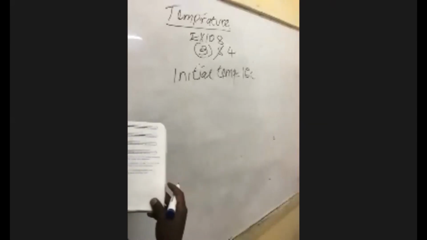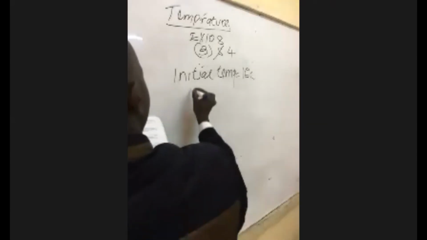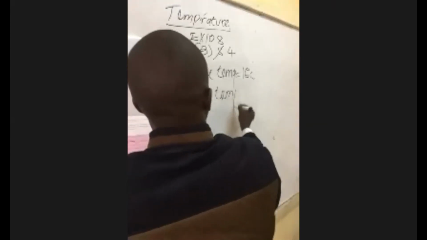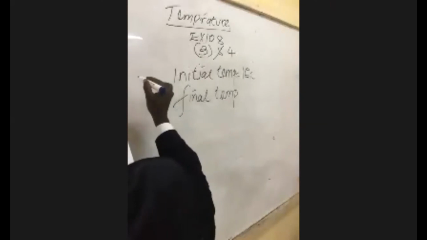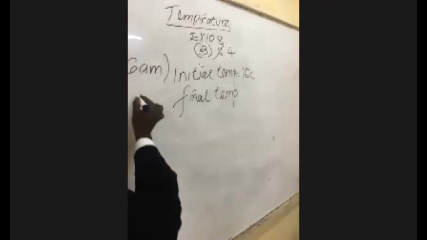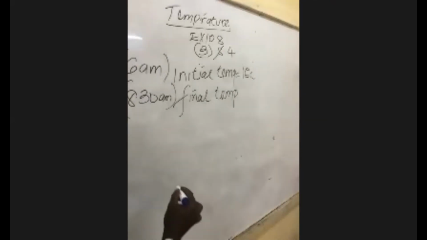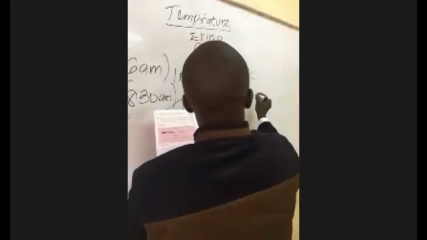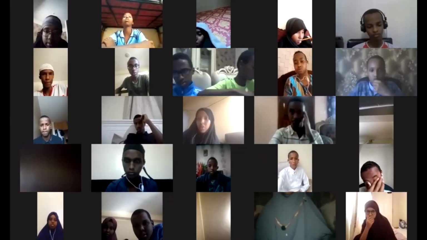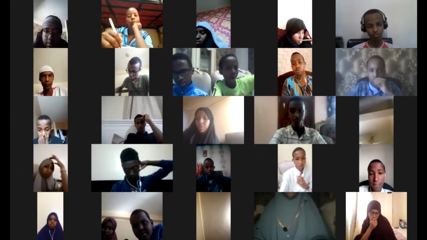Then at 8:30, the temperature had dropped to 9 degrees centigrade. Then we have the final temperature at 8:30. This was at 6 a.m. Then at 8:30 a.m., the final temperature was 9 degrees centigrade. So they are saying at 6 a.m. the temperature of a certain place was 16 degrees centigrade. At 8:30 the temperature had dropped to 9. What was the drop in temperature?